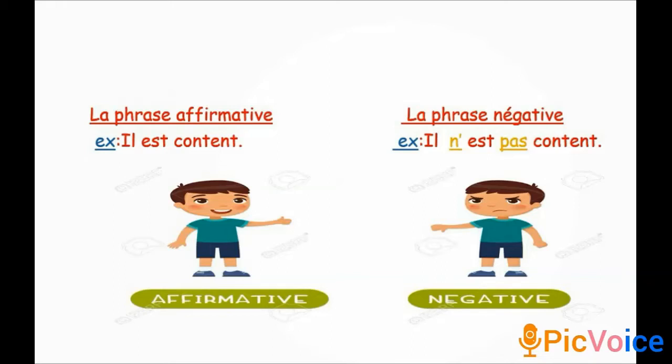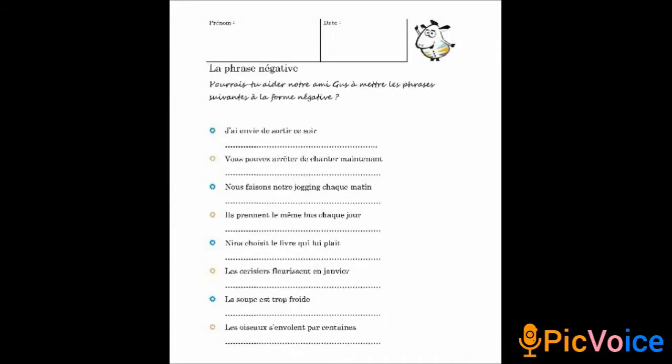Before the verb you write ne, or if you have a verb starting with a vowel, you have to write an apostrophe. You can go back to the grammar video and see what are the things that you have to change in the sentence. Then I give you one activity exercise: change the sentence into negative form. First identify the verb. If you identify the verb, then you can change the sentence into negative. So we have to insert ne and pas, or if you have a vowel verb, you write an apostrophe, and after the verb you write pas.